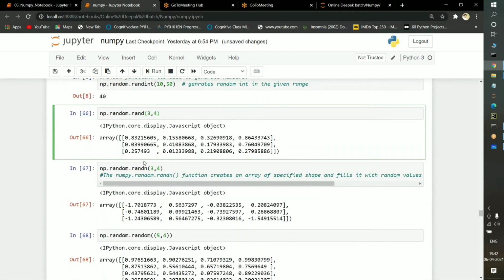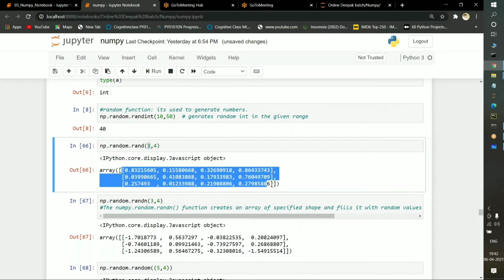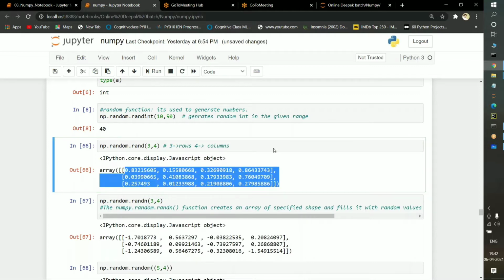These three functions work similarly. Instead of passing randint here, I am just passing the keyword random.rand. What do you mean by random.rand here? The 3 means 3 rows. See here, 3 rows are selected, and 4 means 4 columns. Some random values will be selected. I am selecting random and passing the rand keyword. What do these parameters mean? 3 belongs to rows, so 3 rows have been selected, and 4 belongs to columns. So 3 rows and 4 columns will be selected with some random values.